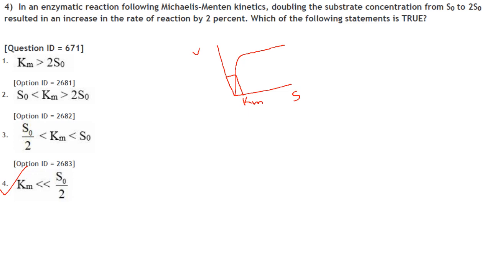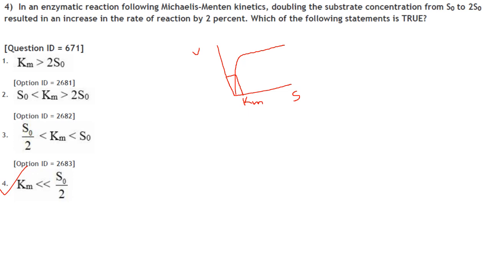Then next one. In an enzymatic reaction following Michaelis-Menten kinetics, doubling the substrate concentration from S0 to 2S0 resulted in an increase in the rate of reaction by 2%. Which of the following statements is true for this? Now this is your Michaelis-Menten graph, substrate concentration versus velocity.